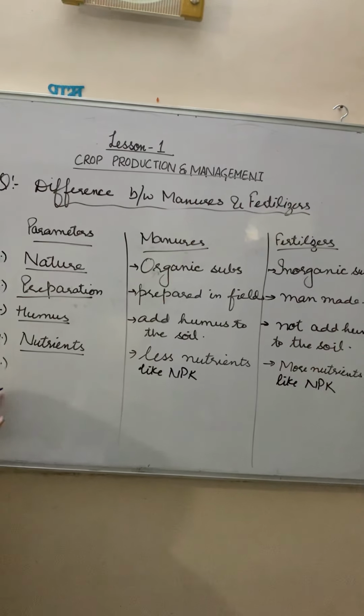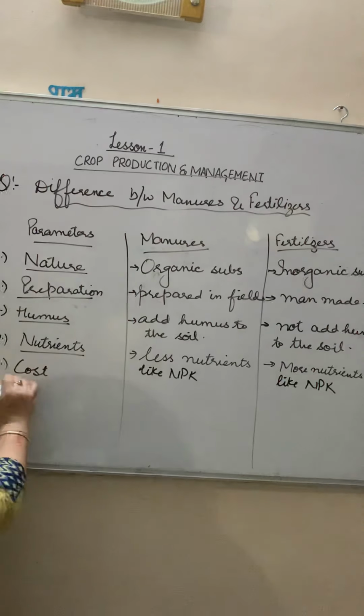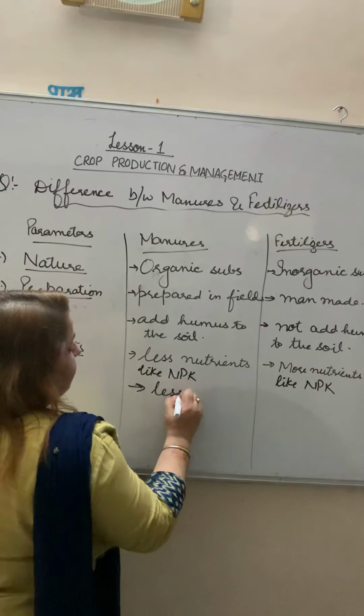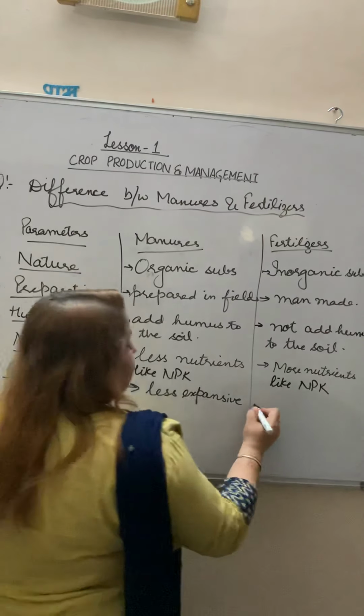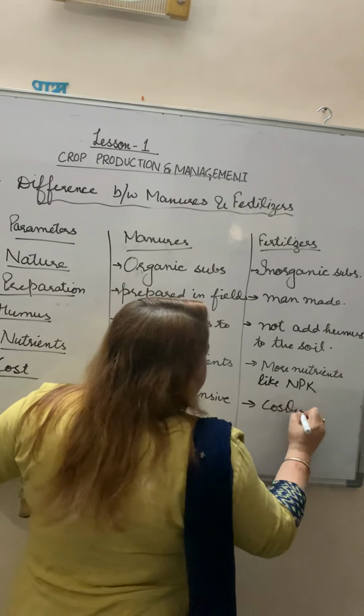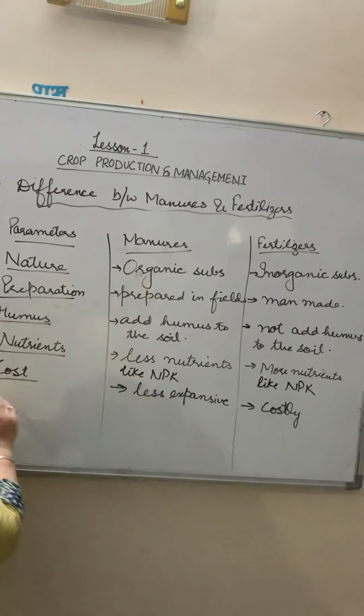Now the fifth point, that is cost. Manures are less costly or less expensive. Fertilizers are costly, right?